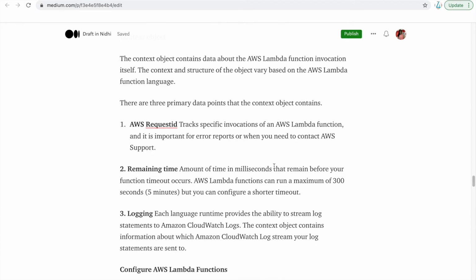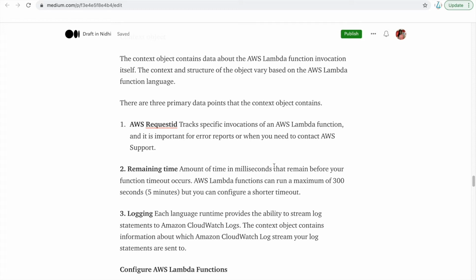Remaining time is the amount of time in milliseconds that remain before your function timeout occurs. AWS Lambda functions can run a maximum of 300 seconds, like 5 minutes, but you can configure it to a shorter timeout. It is also recommended that you use the time properly, because in case of errors, it will not time out until the 5 minutes are finished, so it will increase the cost. If you know that your function should get completed in 30 seconds only, then it is good that you define that it should run only for 30 seconds.